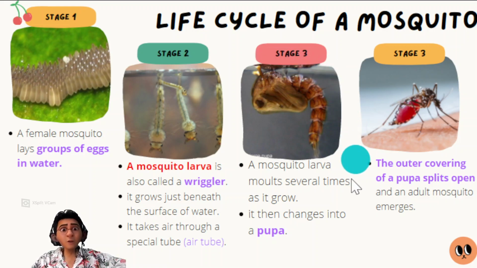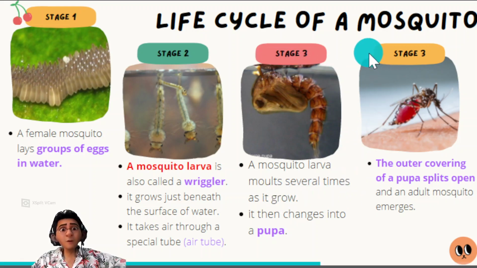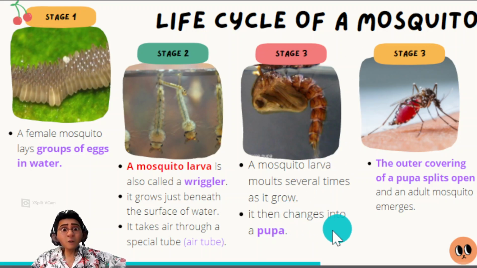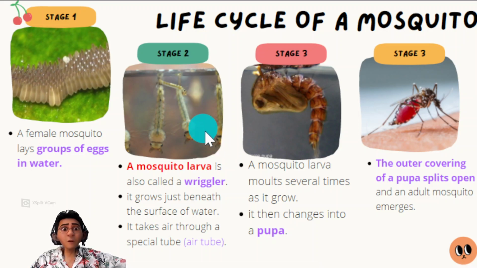On stage 3, a mosquito larva molts several times as it grows. Like we have learned, molt means to shed its skin. Then it changes into a pupa. Here the mosquito larva or wriggler changes into this, a pupa.